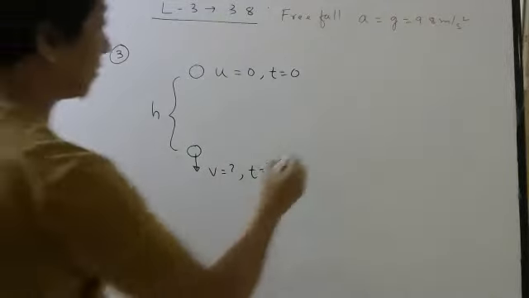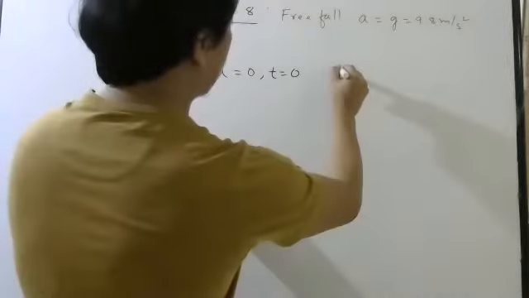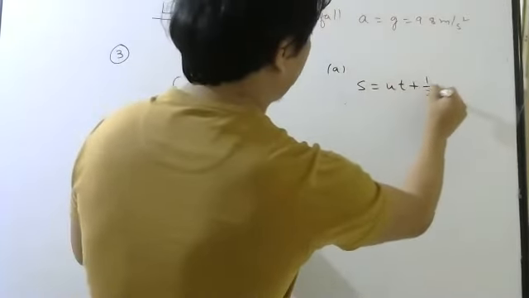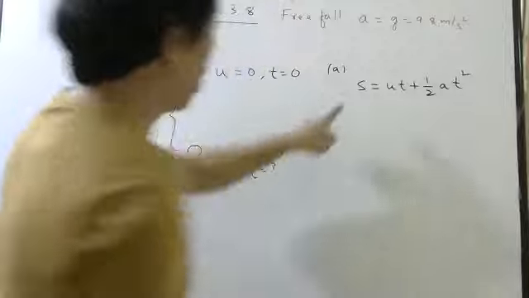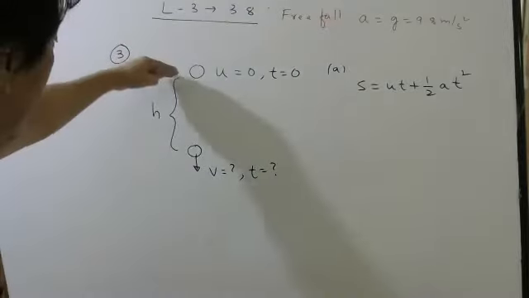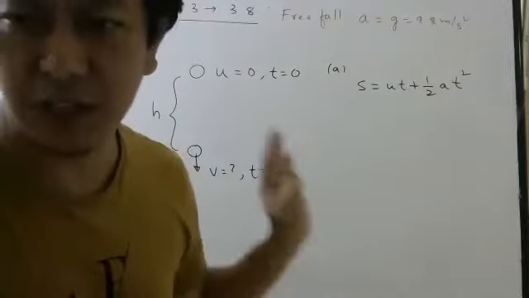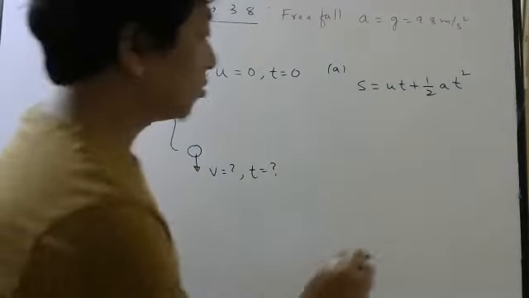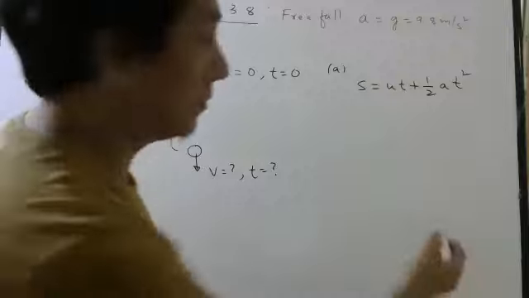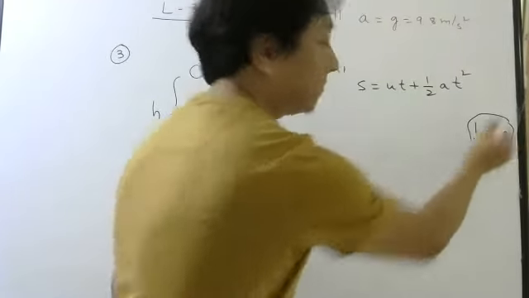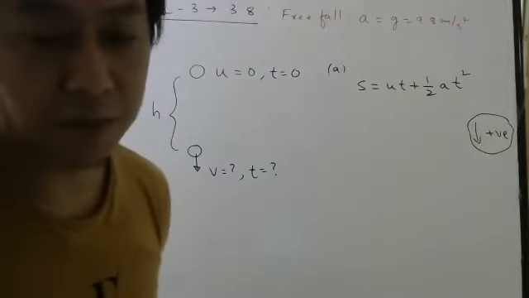So let us calculate. To find time, what equation I will use? S equal to ut plus half at square. How much is displacement from here to here? H. Down I will take positive. We always take down positive in gravity problems. So should I write it again and again or no need? Okay, let me write one more time. Down I am taking positive.